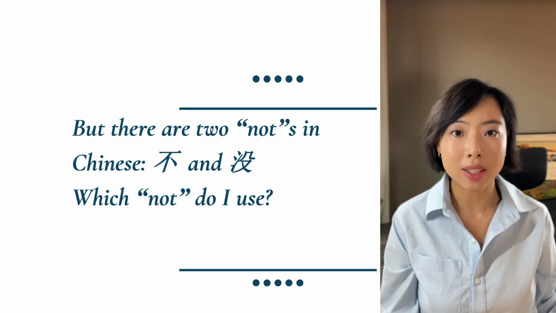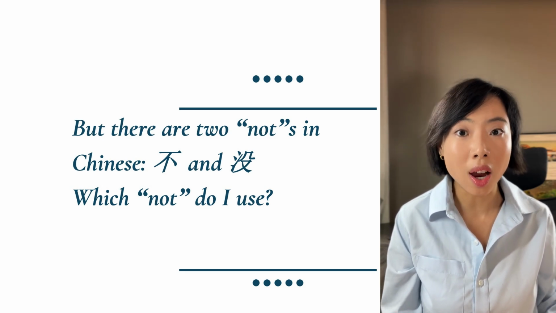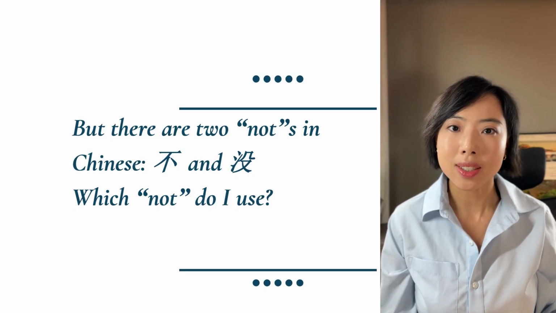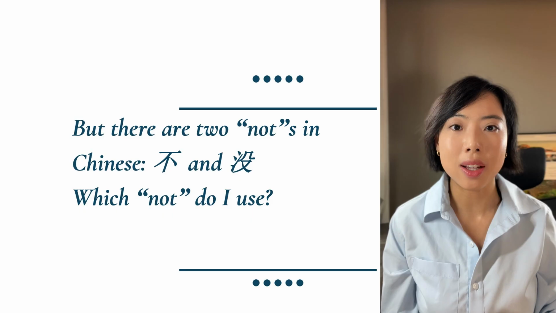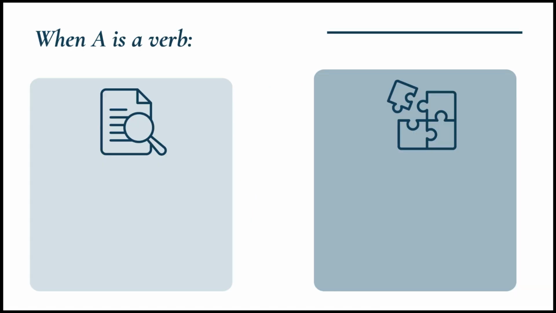With this core pattern in place, now the key decision is which not to use, because there are two nots in Chinese, 不 and 没. So we need to discuss this in terms of whether A is a verb or A is an adjective. When A is a verb, we choose either 不 or 没 depending on time and aspect. Choose 不 when you want to say do you or will you, and choose 没 when you want to say did you or have you already. So we use 不 for present or future tense.